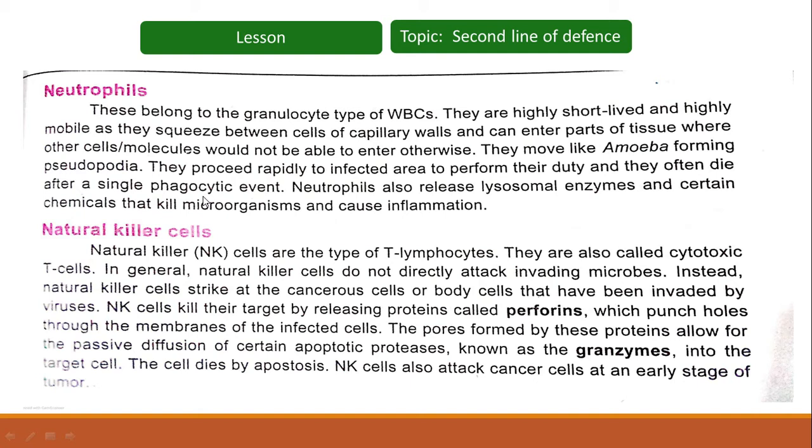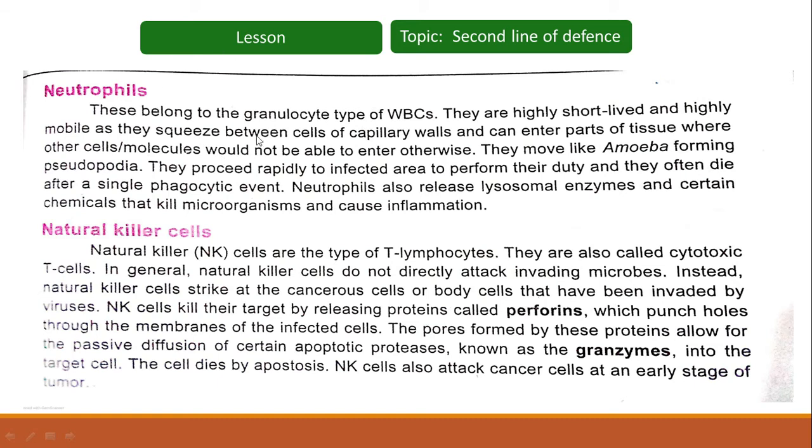So neutrophils are the first responders, and they quickly respond to the infected area. Once they phagocytose a bacterium, they die after that phagocytic event. Neutrophils also release lysosomal enzymes and certain chemicals that kill microorganisms.